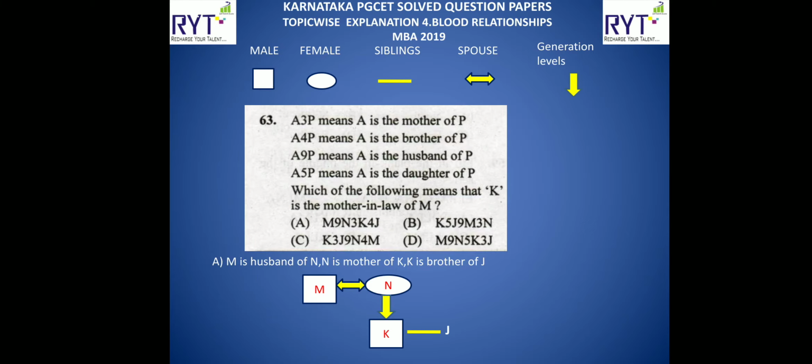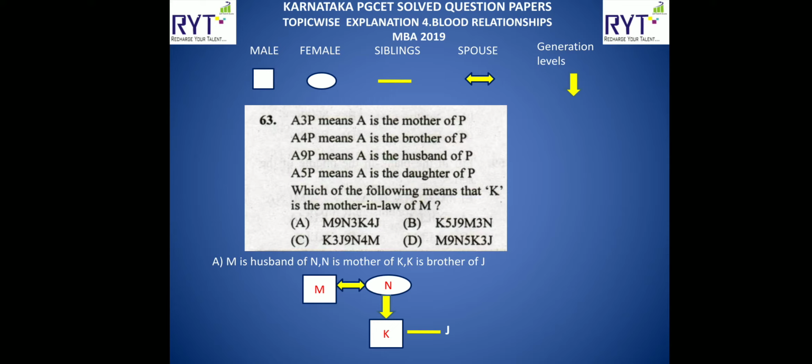Next one. The question looks quite lengthy, but it's quite easy to solve. No worries. Let us see. They have given various conditions. A3P means A is the mother of P. A4P means A is the brother of P. A9P means A is the husband of P. A5P means A is the daughter of P. Which of the following means that K is the mother-in-law of M?